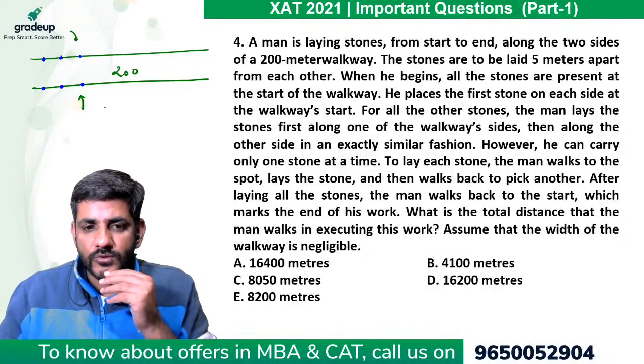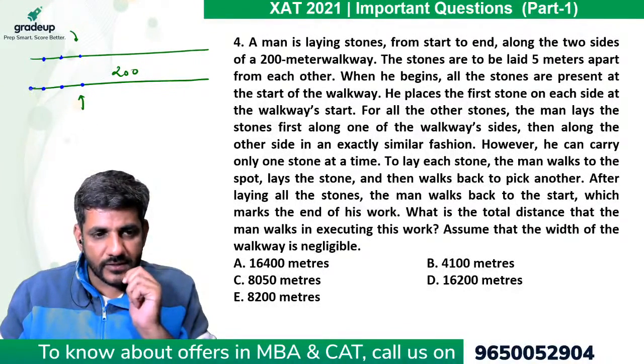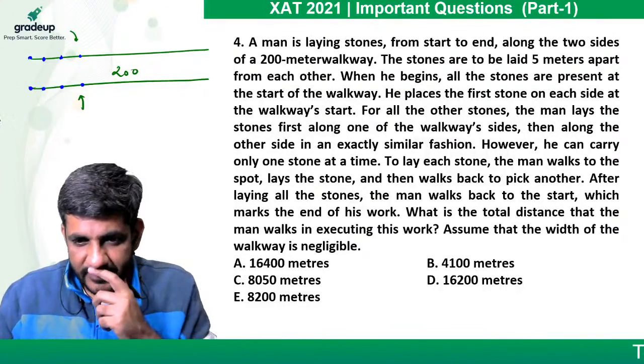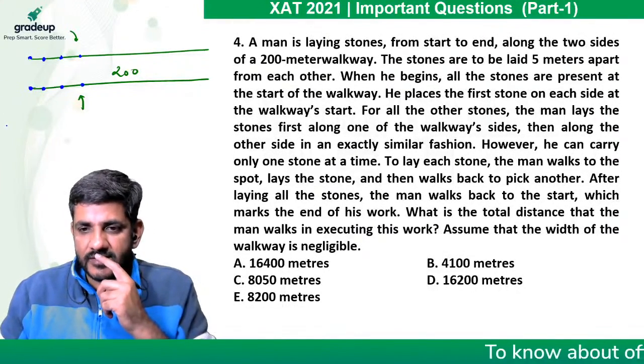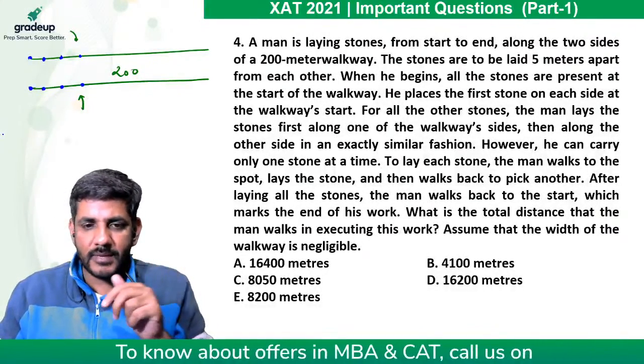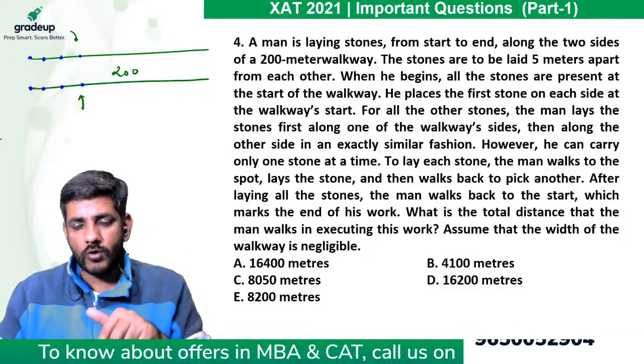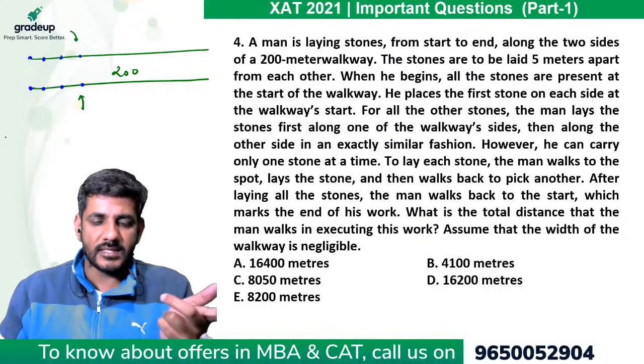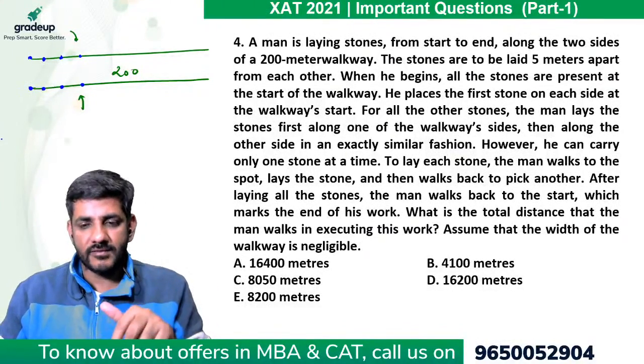When he begins, all the stones are present at the start of the walkway. He places the first stone on each side at the walkway start. For all the other stones, the man lays the stones first along one of the walkway sides, then along the other side in an exactly similar fashion.